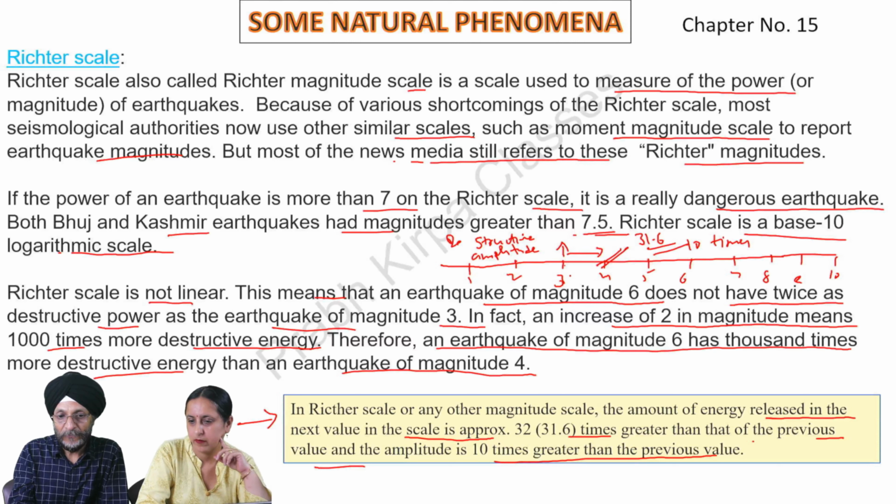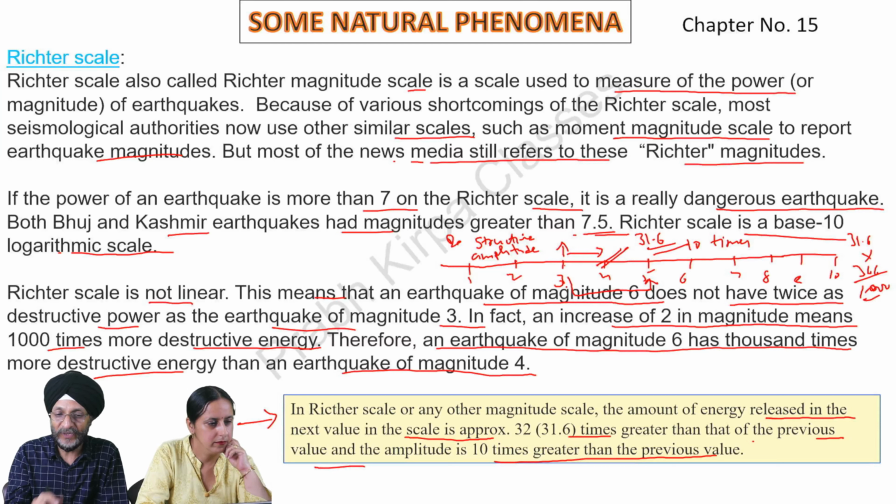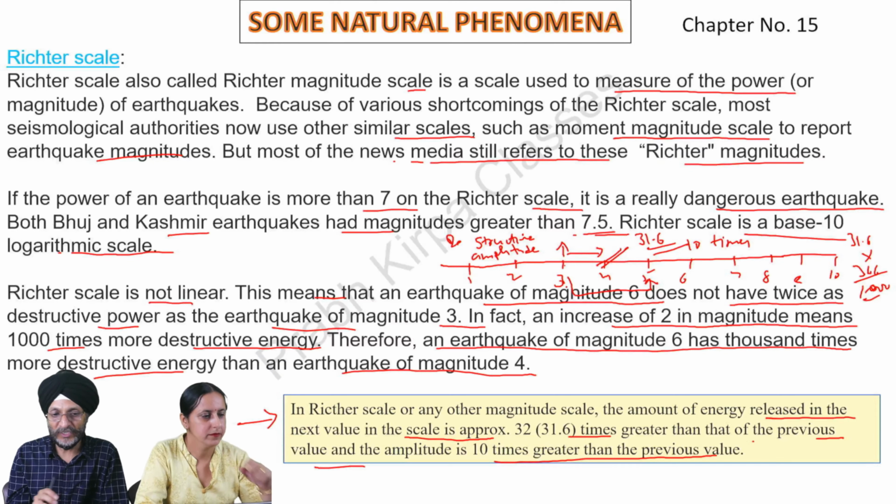Suppose the first time there is an earthquake of 3 magnitude and the other time it is of 5 magnitude, then the destruction may increase by 31.6 times 31.6. It may come to around 1,000 times when there is a difference of 2 in the magnitude of any 2 earthquakes.